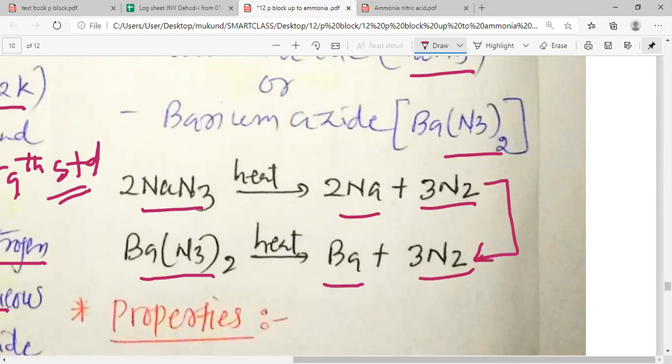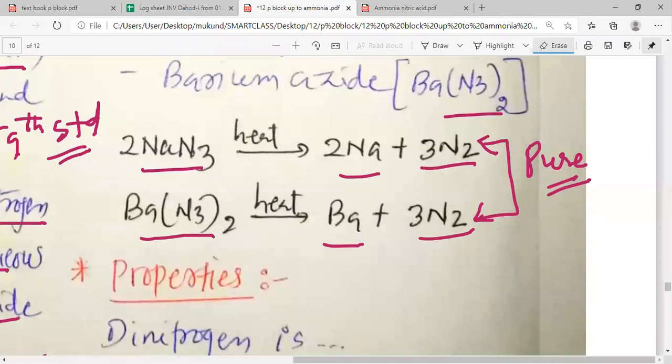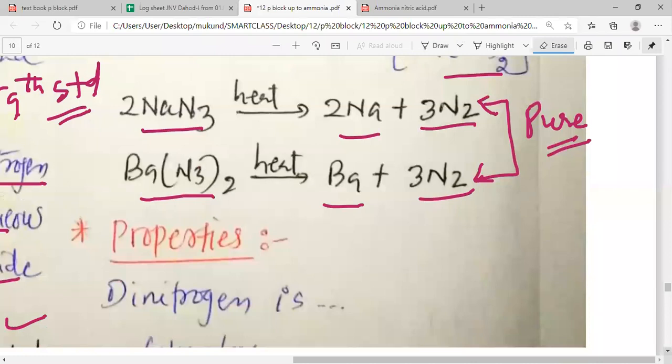So the nitrogen produced here is in the pure state. That is not required, actually it is 3 only, 3 is correct. So this is how we can prepare pure nitrogen from the barium azide as well as the sodium azide.